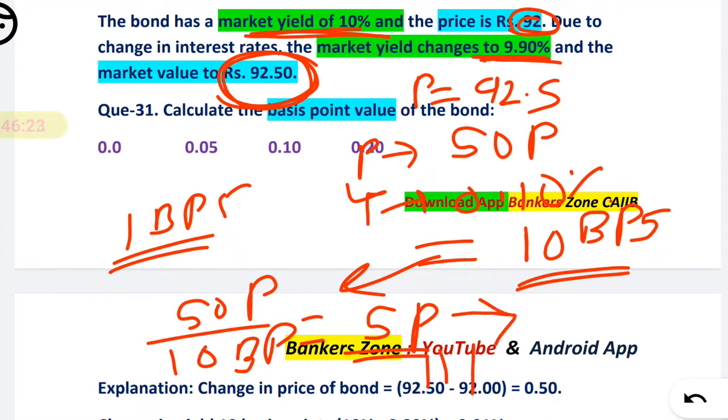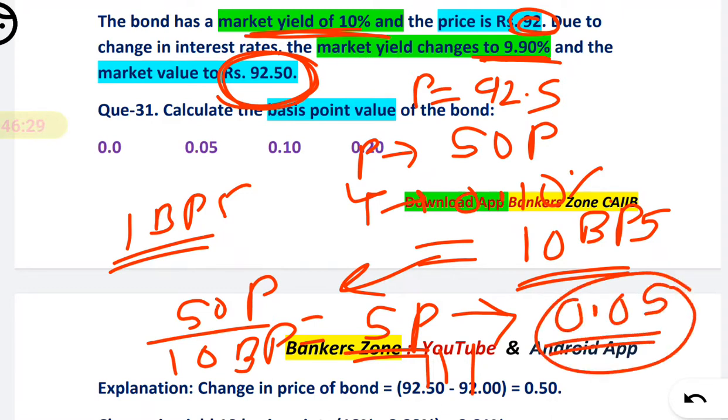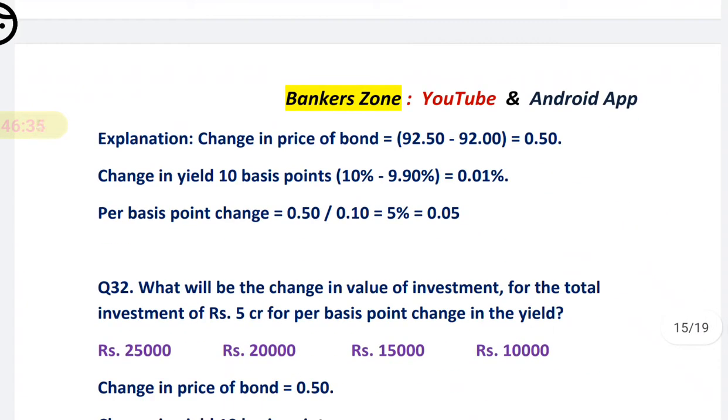Okay, so what you have to mark? 5 paise, that means 0.05 rupees. So 0.05 will be your answer. Next, here an explanation is also given. If you want, you can go through the explanation also.